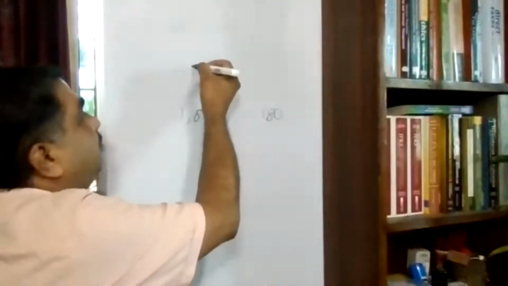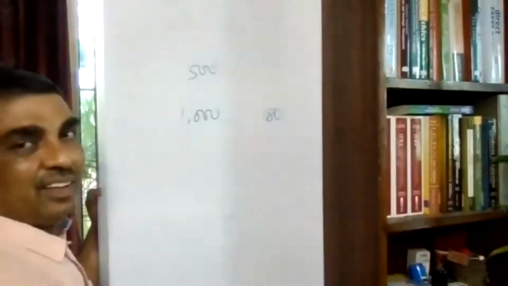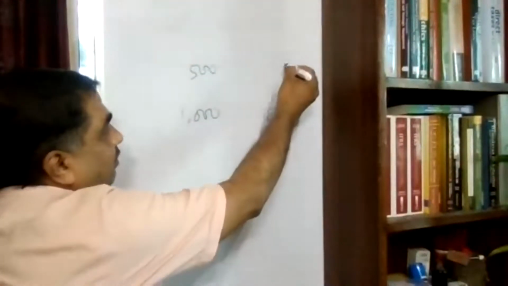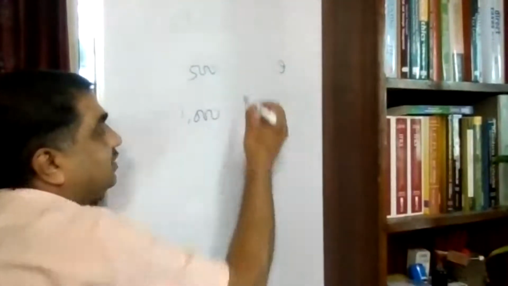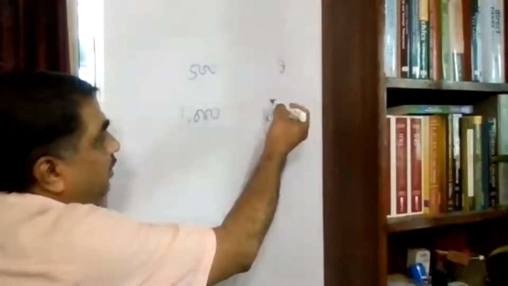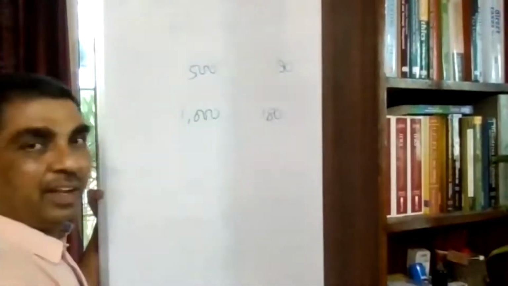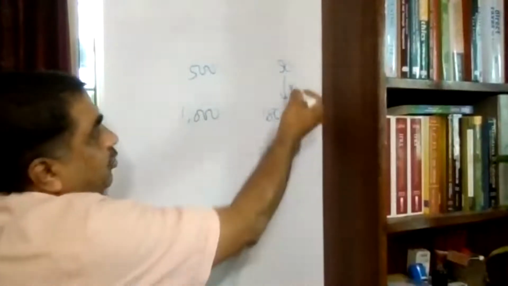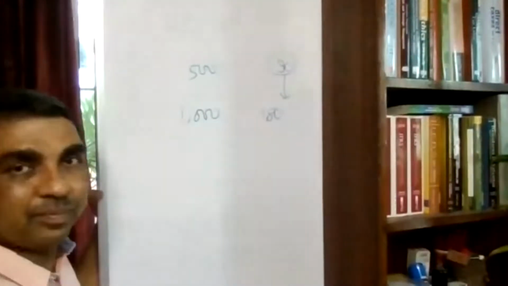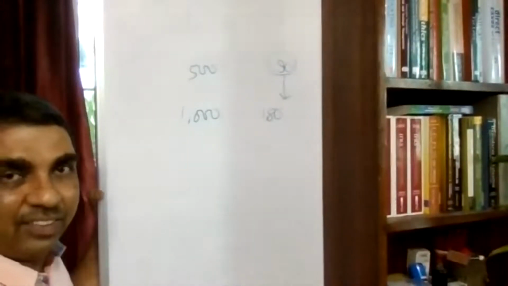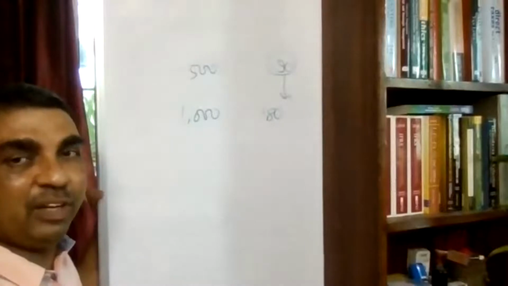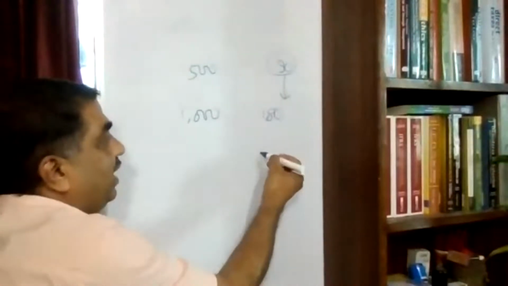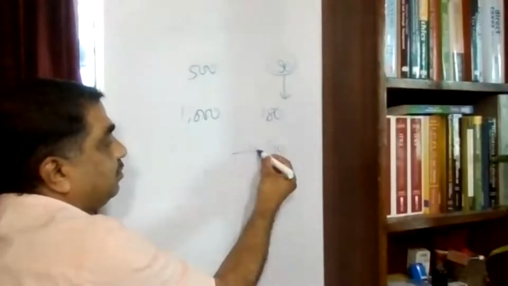But let us say your input is 500 and on the input you already have an ITC of 90 rupees. When you are discharging this liability, you are using this input tax credit. So even if your liability is 180, in cash you are paying 90 rupees.